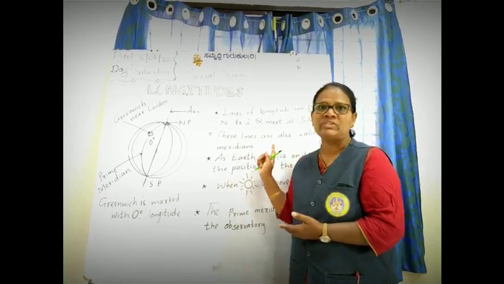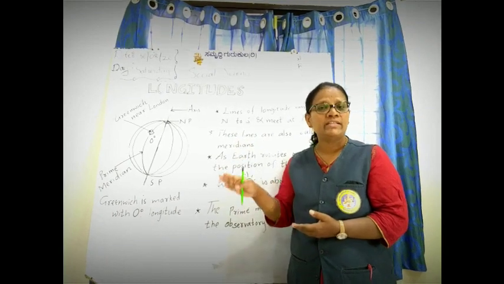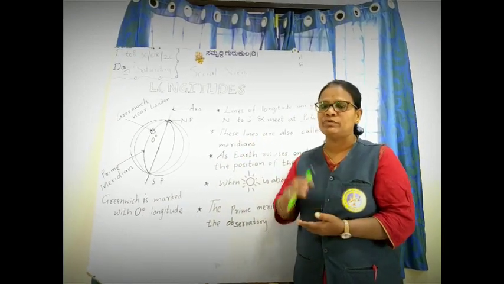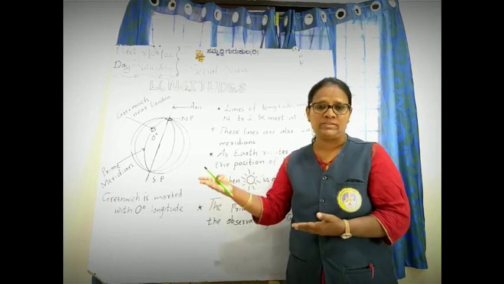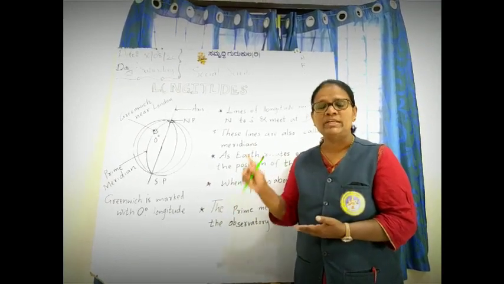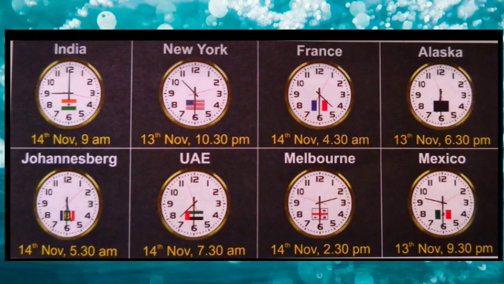Before that, I will show you one chart. There you can observe the variation in the time from India to other countries. See this chart and observe. In India, the date is 14th November and the time is 9 a.m. in the morning. Compare the time and date with New York. It is 13th November in New York and 10:30 p.m., night. So there is a difference of 13.5 hours.